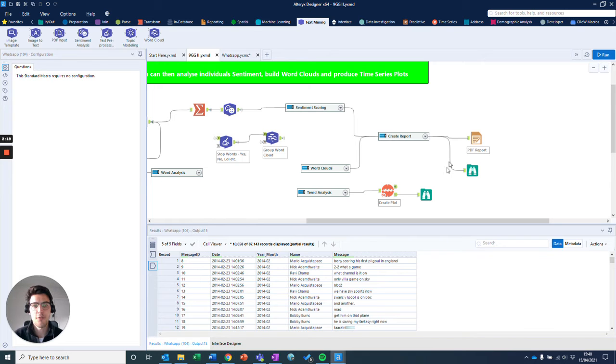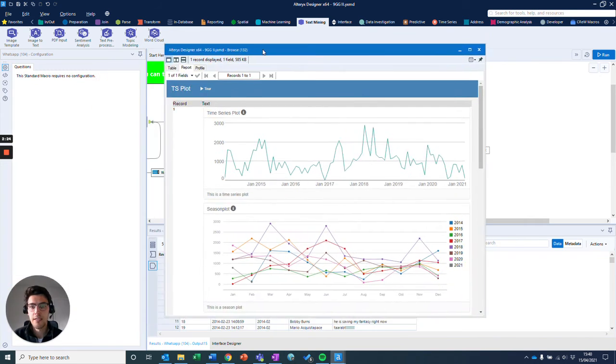So off the back of this, a couple of reports were produced. To begin with, we'll start with looking at that time series plot. So here I can see documented all of our messages, from the last data point we had from 2014 and all of the messages all the way up to the present.